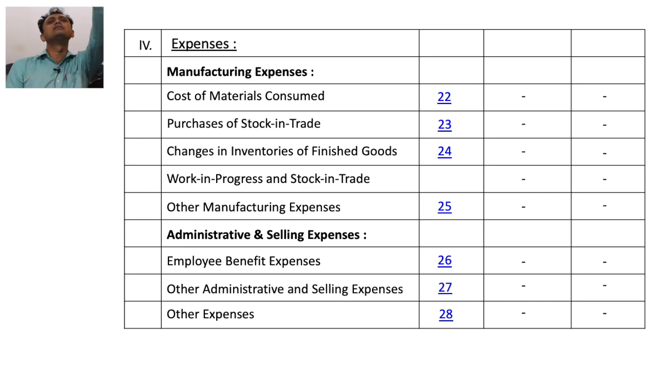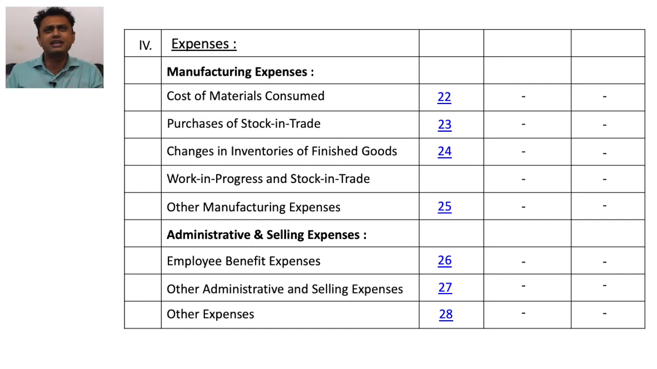Now, for our convenience, expenses are differentiated into 5 heads. First of all, the expenses which are related to manufacturing are known as manufacturing expenses. In manufacturing expenses, first of all, we consider cost of material consumed. Then we consider purchases, known as purchase of stock in trade. Then the difference between opening stock and closing stock is known as change in inventory.